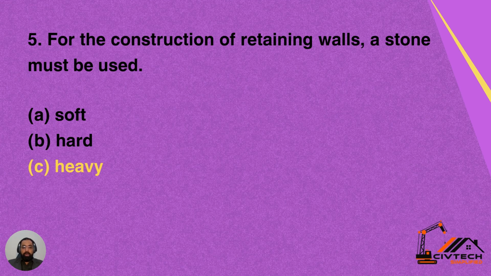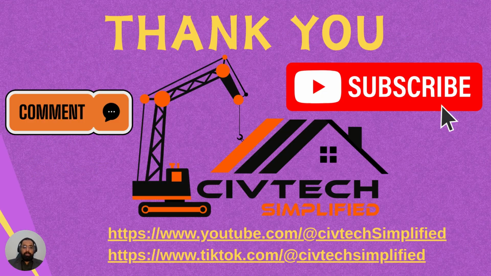For construction of retaining walls, we need a heavy stone so that it could withstand the soil pressure. Therefore, C is the correct answer. For construction of a retaining wall, a stone must be used which should be heavy. So C here is the correct answer.